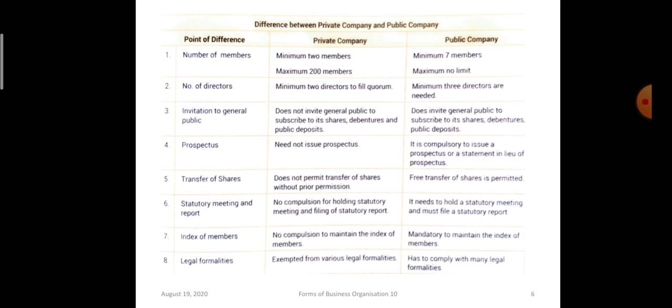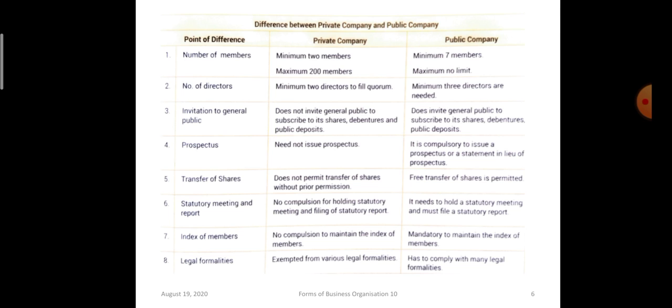Directors: in case of private company it is 2, and in case of public company it is 3. Invitation to general public to subscribe to the securities: a private company does not invite the general public, whereas a public company invites the general public to subscribe to its securities. Prospectus: when a public company issues shares, at that time it issues a prospectus to the public, inviting the general public to subscribe to the shares. In case of private company, they are not inviting the general public, so there is no need to issue a prospectus. Transfer of shares: in case of private company, there are restrictions. In case of public company, shares are easily transferred.